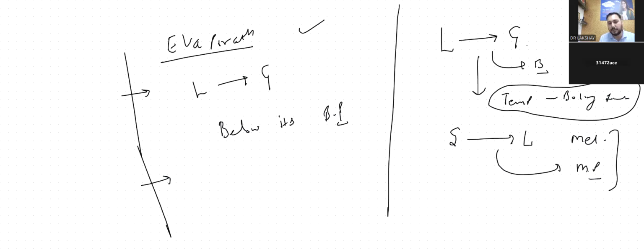Evaporation majorly depends upon four factors. The first one is surface area. Second one, temperature. The third one is humidity. And the fourth one is wind. So tell me, if you spread a cloth, how many chances are there that it will get dry in lesser time? More chances. So surface area should be high. The more you spread a cloth, the more the surface area.